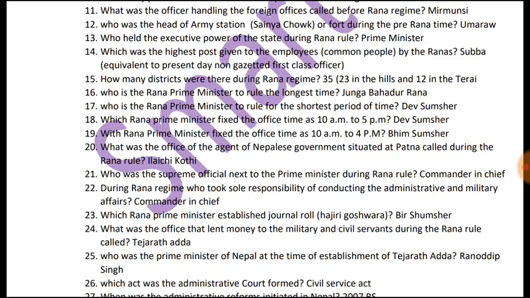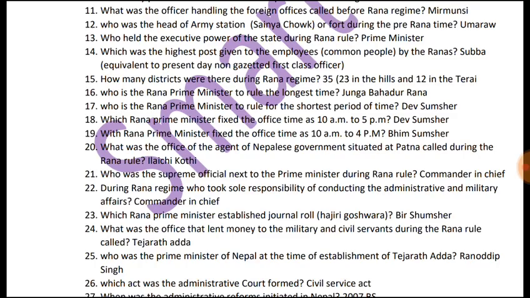13th question is, who held the executive power of the state during Rana rule? Prime Minister held the executive power of the state during Rana rule. 14th question is, which was the highest post given to the employees or common people by the Ranas? It was Subba, equivalent to present day non-gazetted first class officer. The next question is, how many districts were there during Rana regime? There were 35 districts, among which 23 were in the hills and 12 were in the Tarai region.